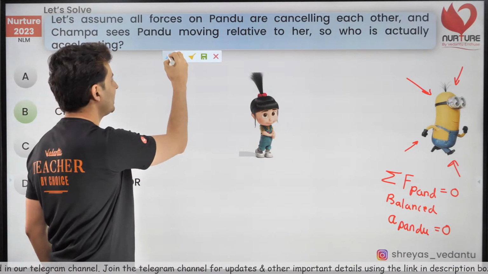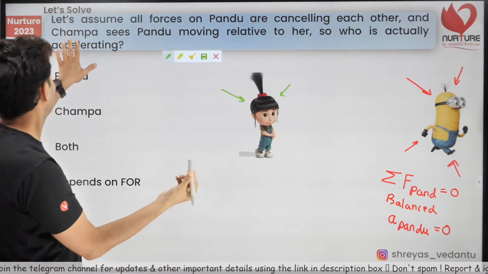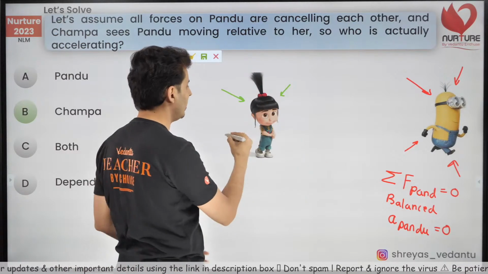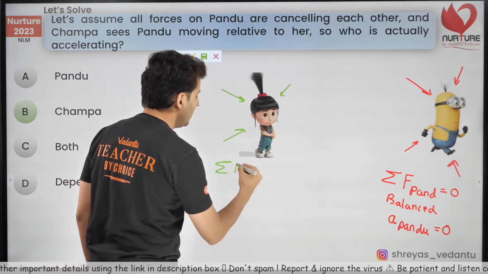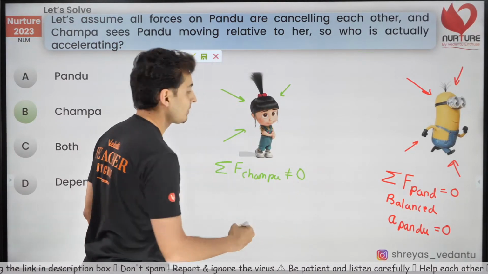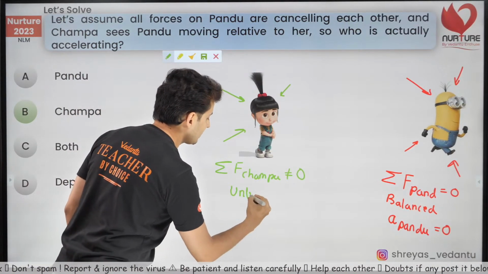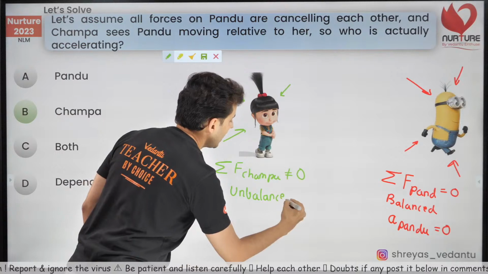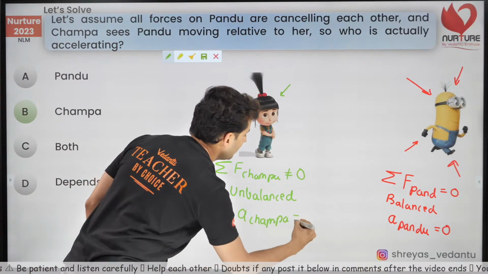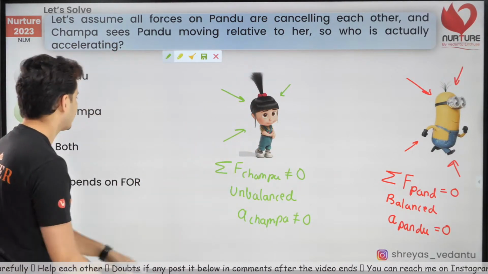But for Champa, there is a problem. There could be forces, I don't know, and only it's assumed that the forces on Pandu are cancelling. On Champa, it's not told. Maybe the net force on Champa is not 0. If the net force on Champa is not 0, that means it's unbalanced. The forces are unbalanced, and if it is unbalanced, the acceleration of Champa should be there. She will be accelerating. So who is actually accelerating?